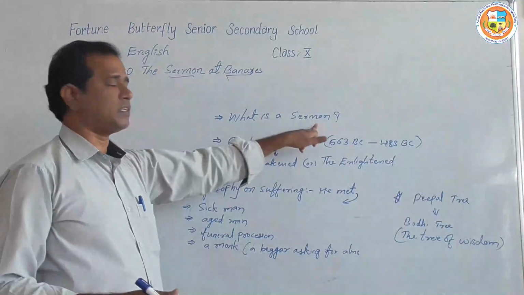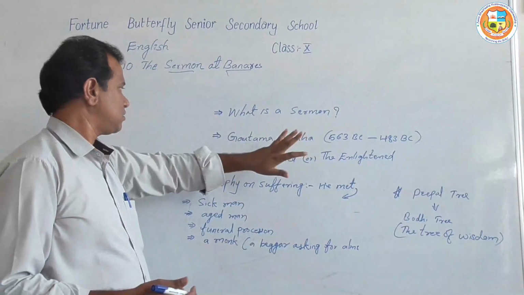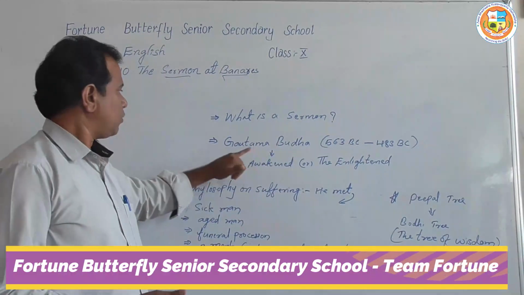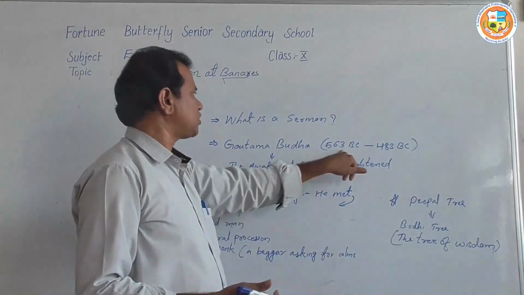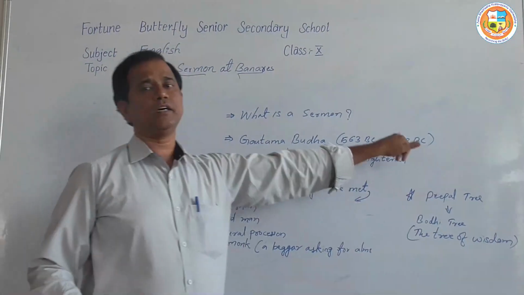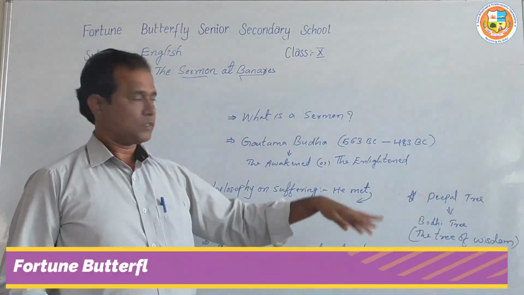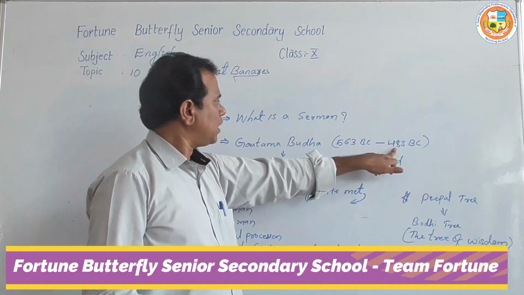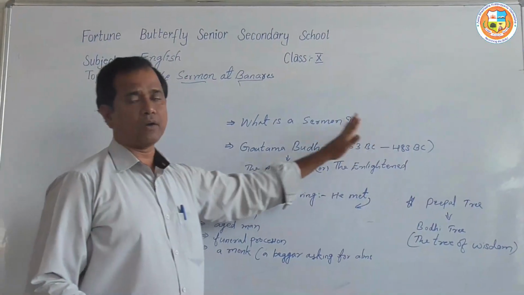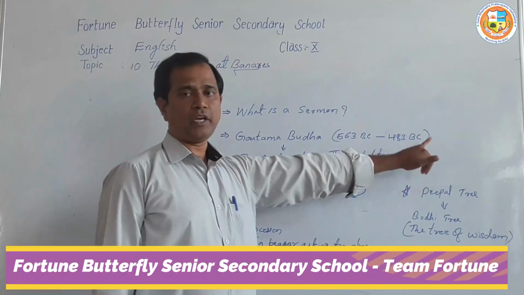Now, first of all, what is a sermon? Just now I explained. A sermon is a speech about religious matters. Now, as we enter into the story, there is Gautam Buddha. He was born around 563 BC and lived up to 483. BC means before Christ, and the calendar goes backward, so the death comes as a smaller number and the birth as a higher number. We calculate backward. That is the reason it is between 563 BC and 483 BC.